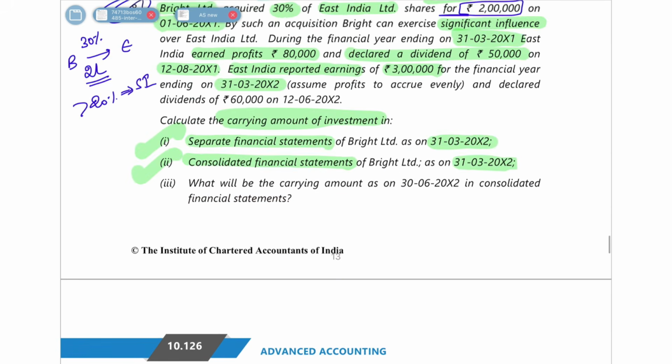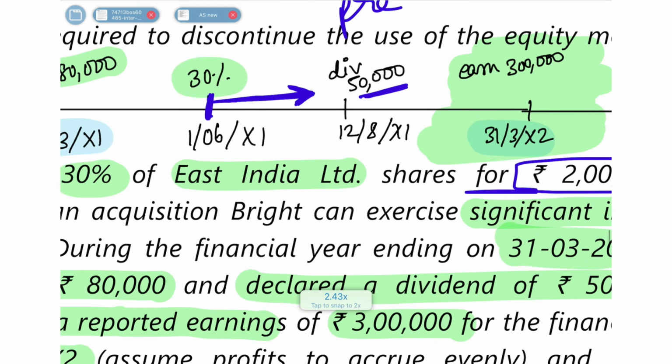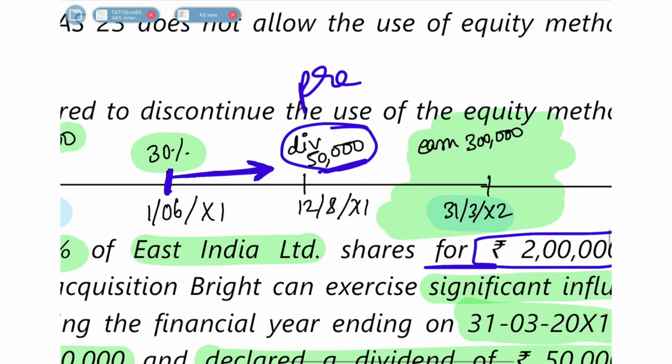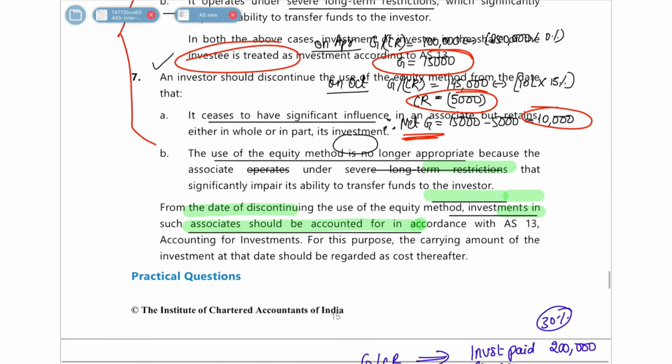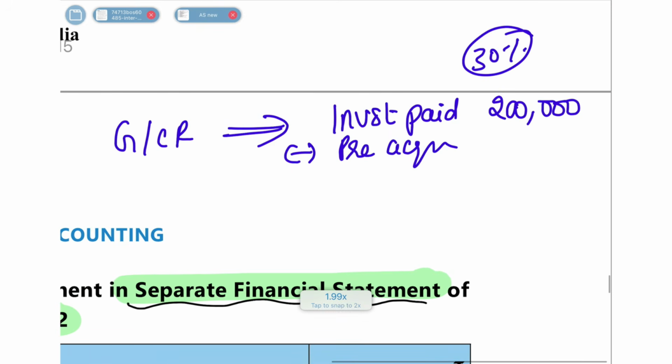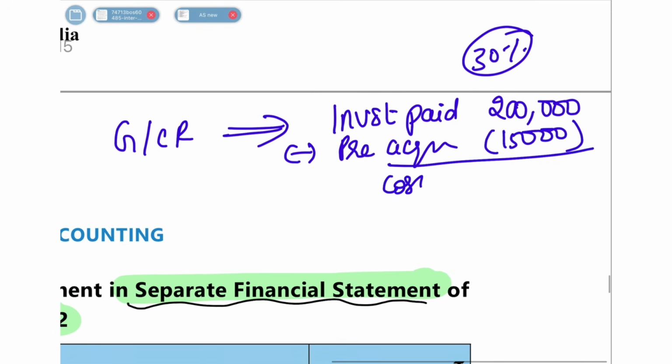Pre-acquisition dividend of how much? You have got a pre-acquisition dividend of 50,000 rupees. This 50,000 rupees is not entirely ours. In this, we will get only our 30% stake. So 50,000 into 30% is 15,000 rupees, which you got as pre-acquisition dividend. That you will reduce from your investment amount. So if you reduce this 15,000, your cost of investment will be 2 lakh minus 15,000, which is 1 lakh 85,000.